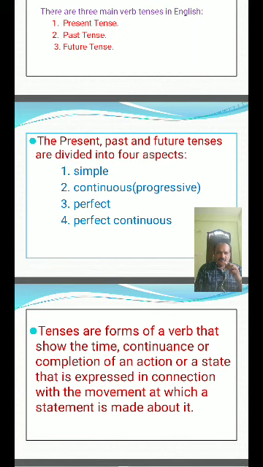Tenses are forms of a verb that show the time, continuity, completion of an action, or a state that is expressed in connection with the moment at which a statement is made about it.